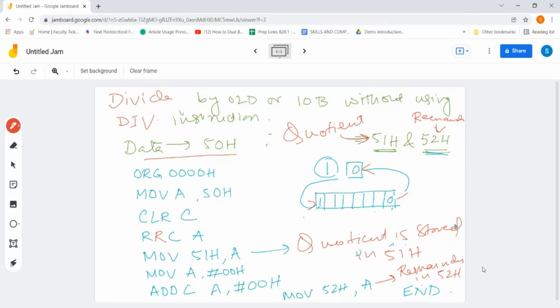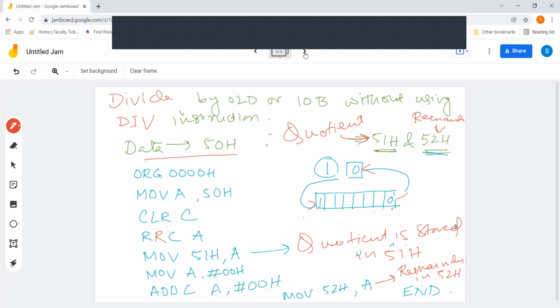To get the multiplication, let us do one extra question. If we want to multiply any two numbers without using the mul instruction, let us do that as well. After that, I am going to wrap it up. I'm not going to stretch it very long. Next day, we are going to have the next IC which is left, that is the 8257 DMA controller IC. And the recorded version of that, I am going to put the YouTube link of that as soon as it is done. Okay, so let us do one program more.